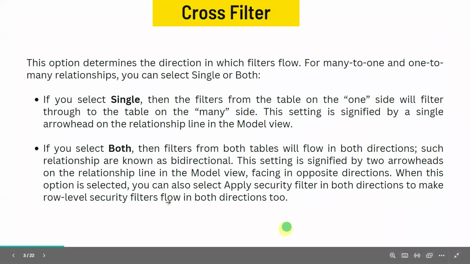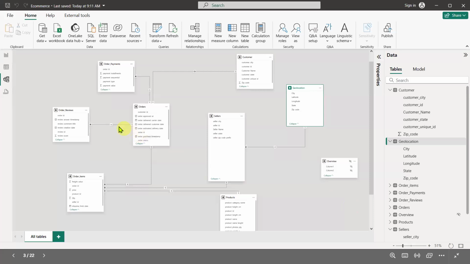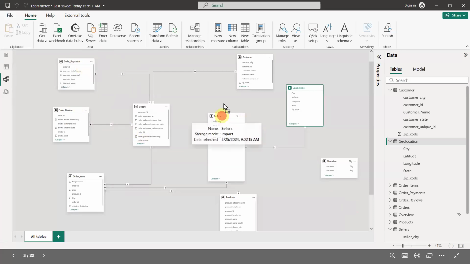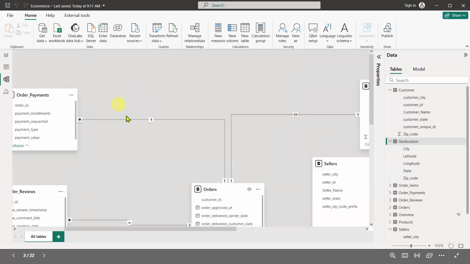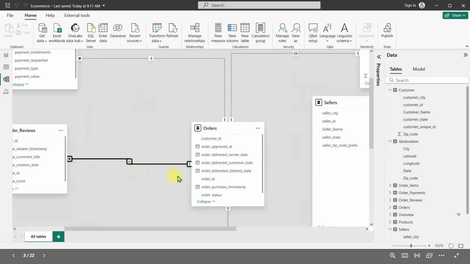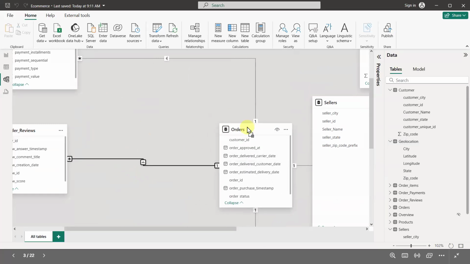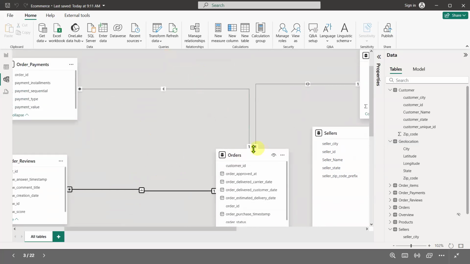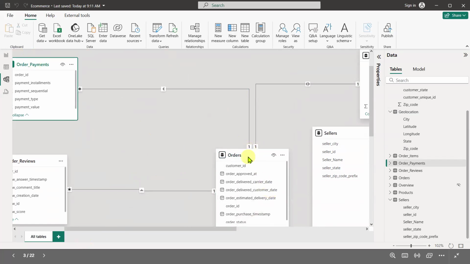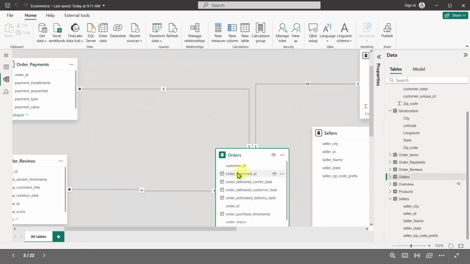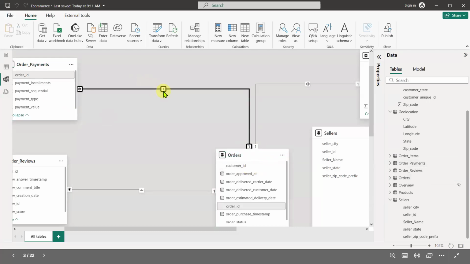So the concept of cross filter. Cross filter represents the direction of data, how it is flowing. I hope everyone is paying attention on the screen. For example, when this particular arrow says your data is going from the order table to order payment, that's what it represents. My data is flowing from the order table to order payment. This is my single directional cross filter connection.